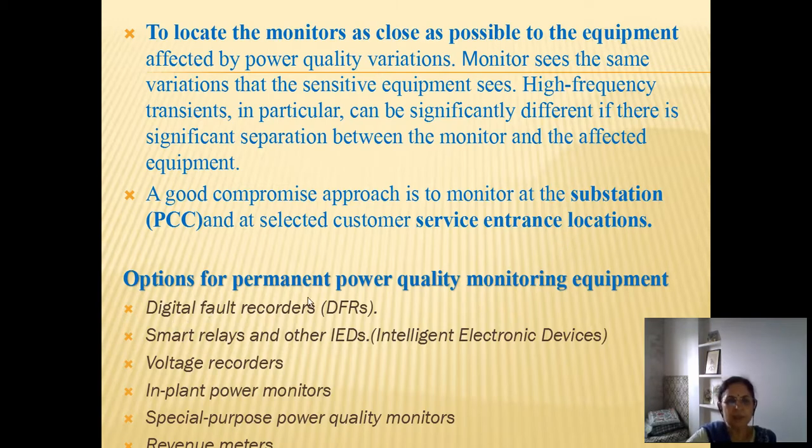Various options which are available for power quality monitoring equipment which could be permanently connected in the industrial setup are digital fault recorders. They may be smart relays and other intelligent electronic devices. There could be voltage recorders, in-plant power monitors, special purpose power quality monitors or revenue meters, which could be suggested to be permanently connected in the industrial setup for continuously monitoring various records.